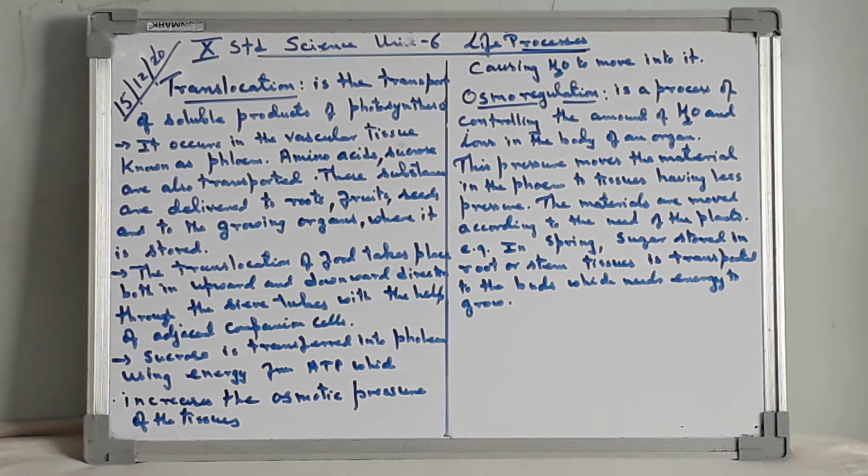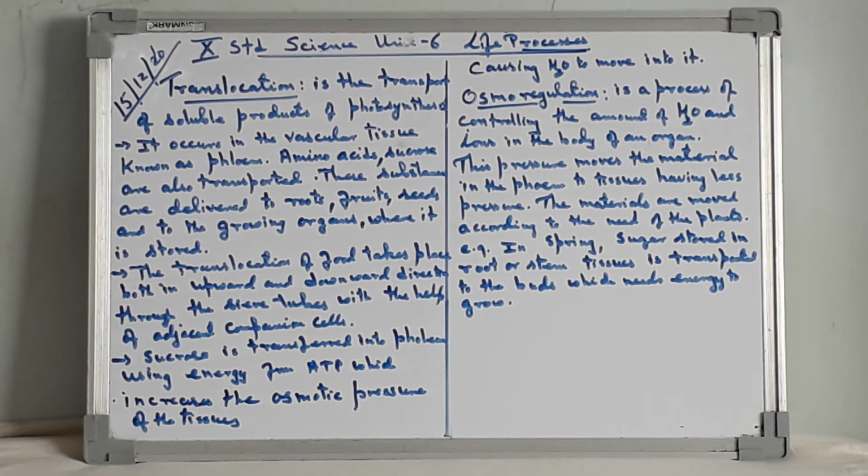The translocation of food takes place in both upward and downward directions through the sieve tubes with the help of adjacent companion cells. Sucrose, carbohydrates or sugar is transferred into the phloem using energy from ATP, which increases the osmotic pressure of the tissue, causing water to move into it. Osmoregulation is a process of controlling the amount of water and ions in the body of an organism.